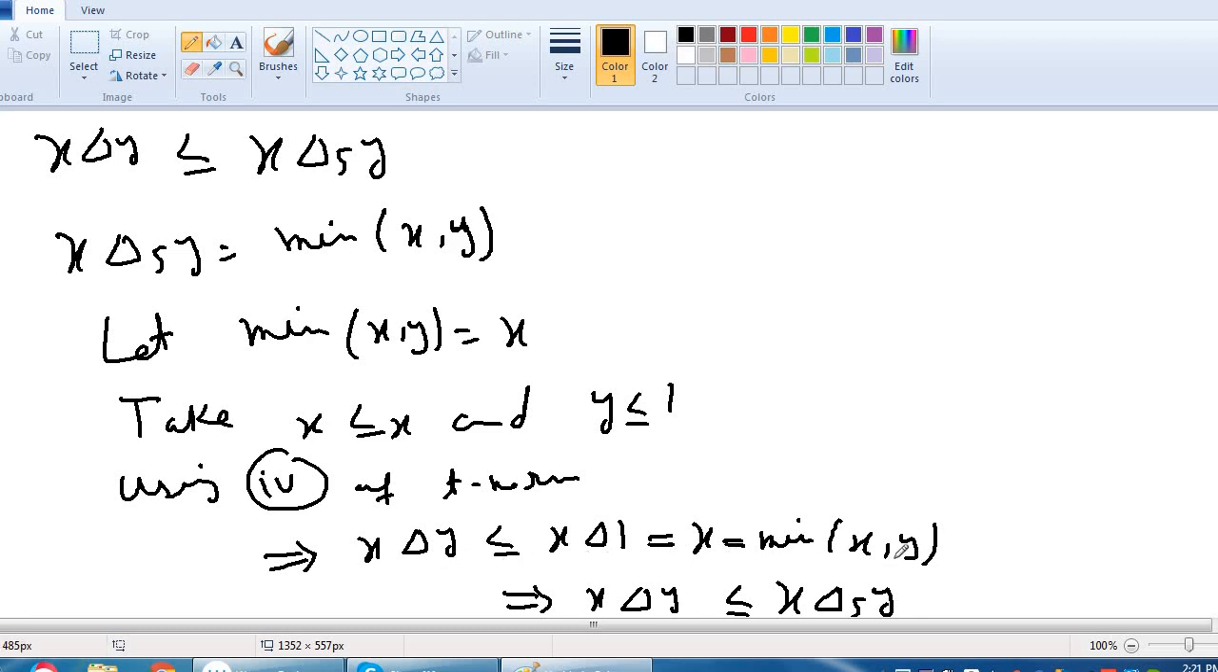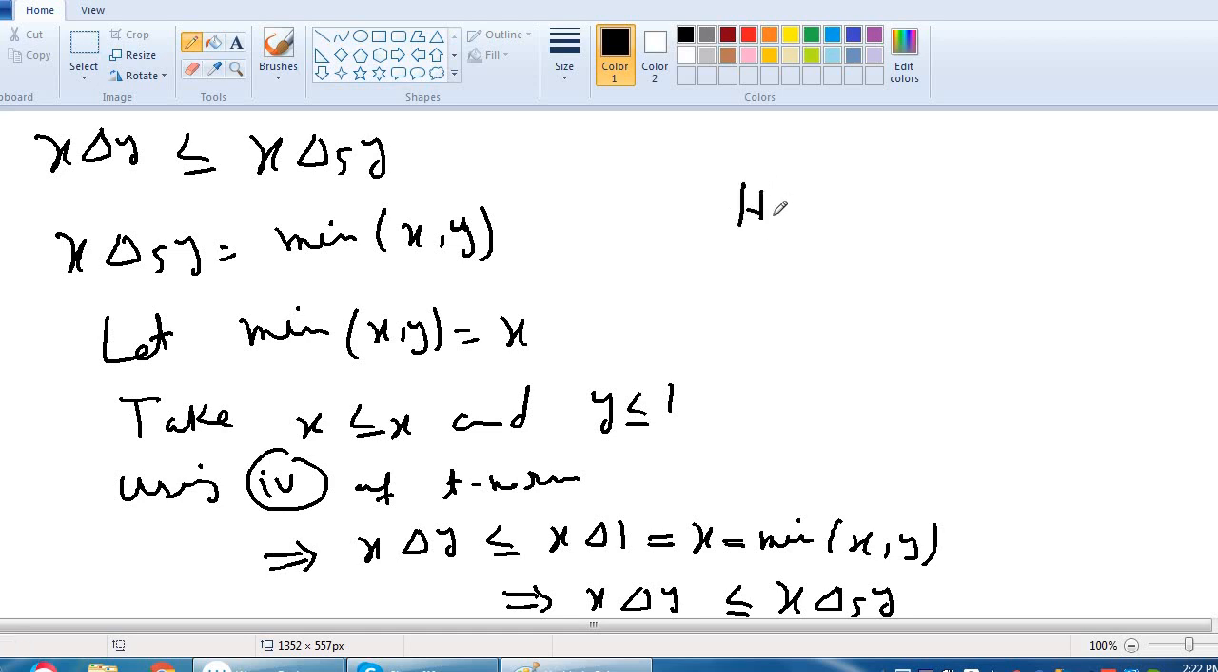So, this proves our formula, which we had to show, that always x delta₀ y is less than or equal to x delta y, which is less than or equal to x delta₅ y. It means that x delta₅ y, that is the minimum of x and y with no other condition, is the maximum T-norm of all the T-norms, as we discussed.